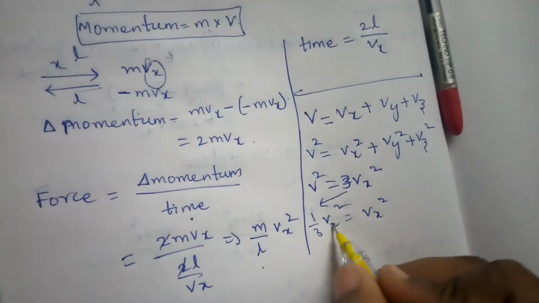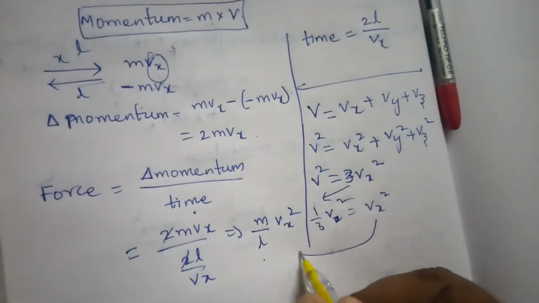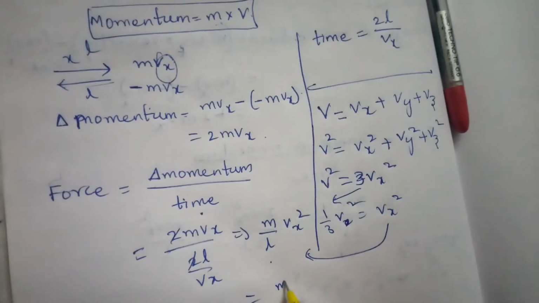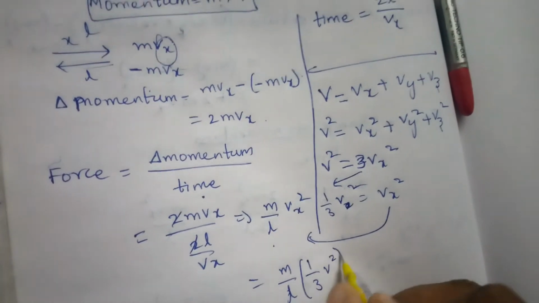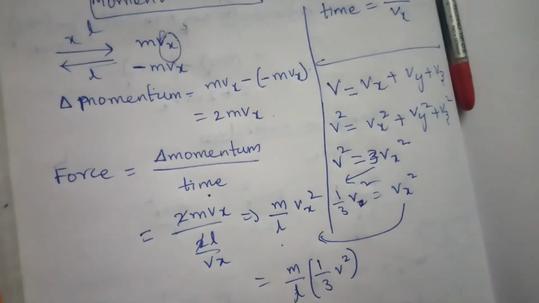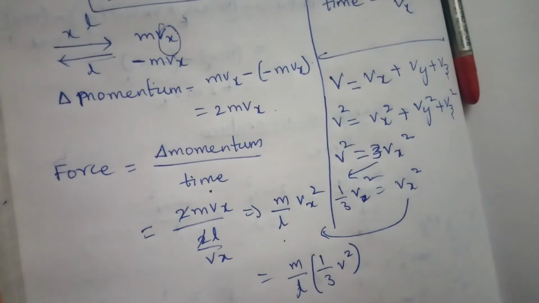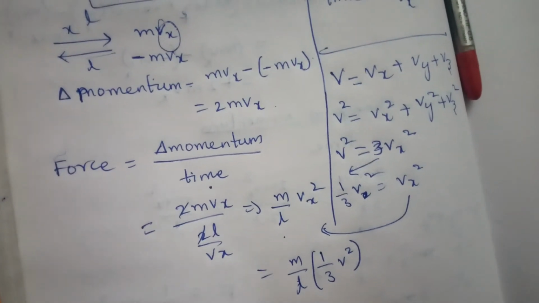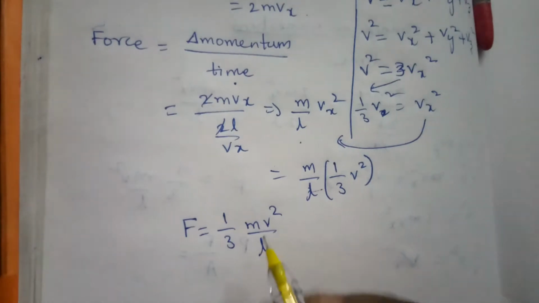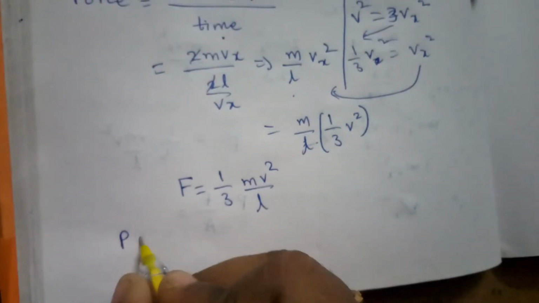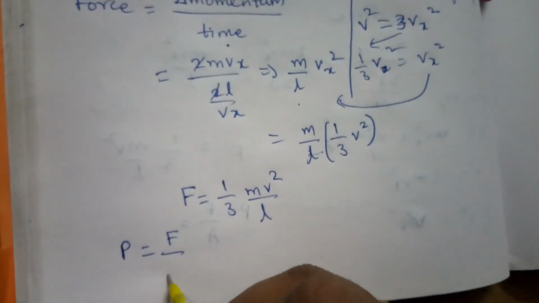Okay, so apply this one here. In place of Vx square, shall we write 1 by 3 V square? So what you are going to get? Force equals 1 by 3 mv square by L. See here, 1 by 3 mv square by L, this is the force. Now pressure equals, what is the formula? Force by area.